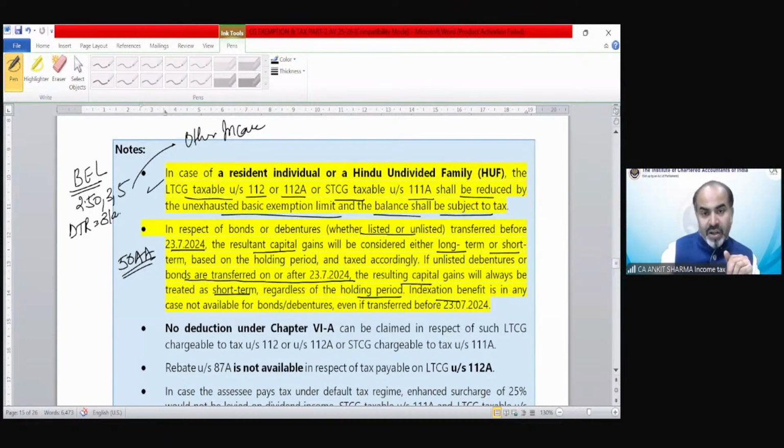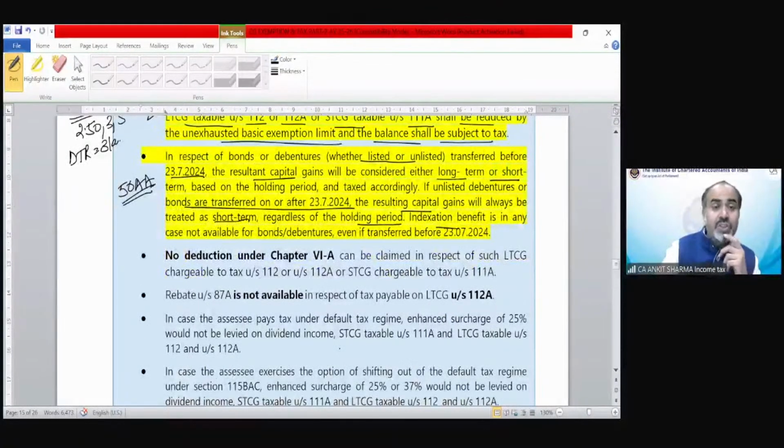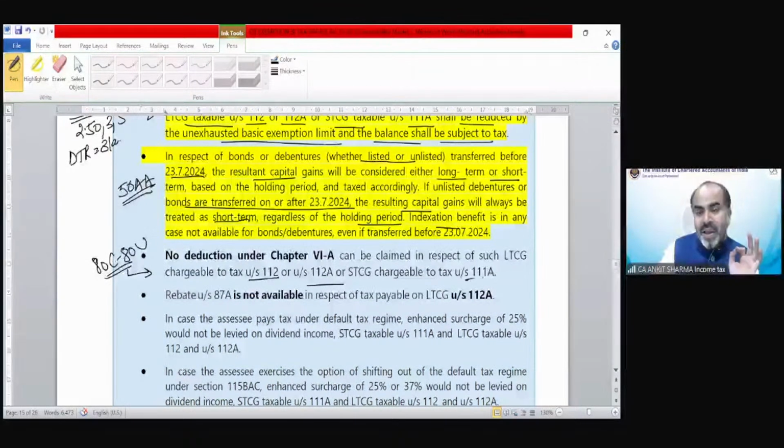Very interesting point number 3 also, the deduction chapter, section 80C to 80U. There are certain deductions that you can claim from your gross total income. But you cannot claim any deduction from any long-term or short-term capital gain income out of section 112 or 112A or short-term 111A.